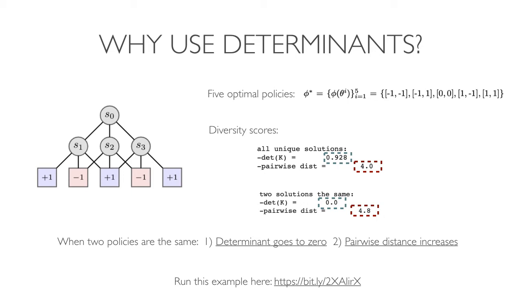There are 3 ways to achieve positive rewards. The agent can either go left, left, left, right, down, down, right, left, or right, right. If we measure the diversity using determinants, we only get a non-zero value for the set of policies just described. However, pairwise distance can actually provide a higher value with duplicates. For example, if we remove the 0, 0 and replace it with another value.